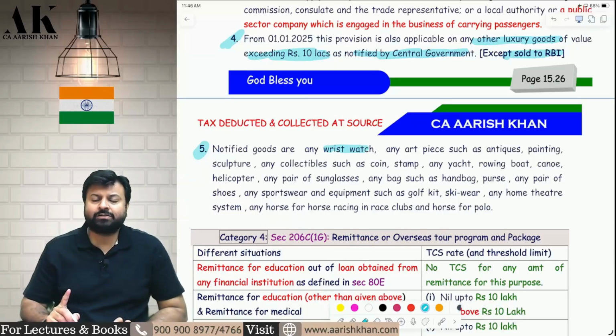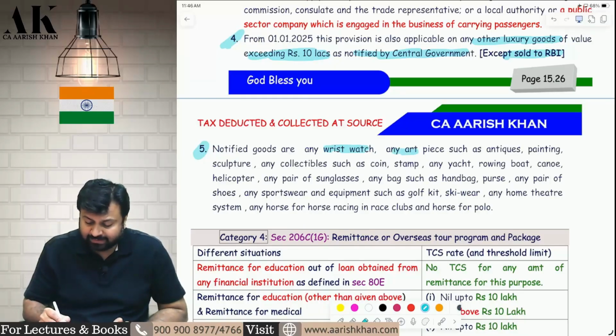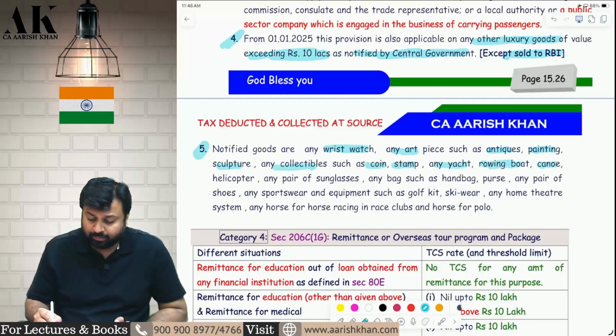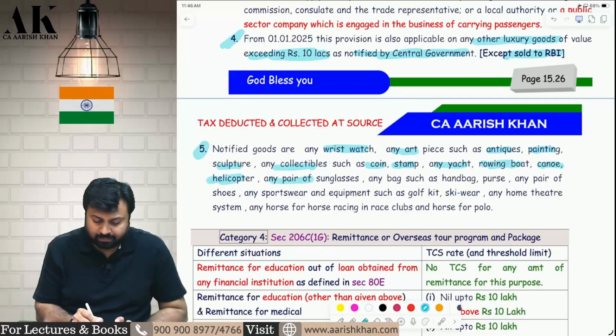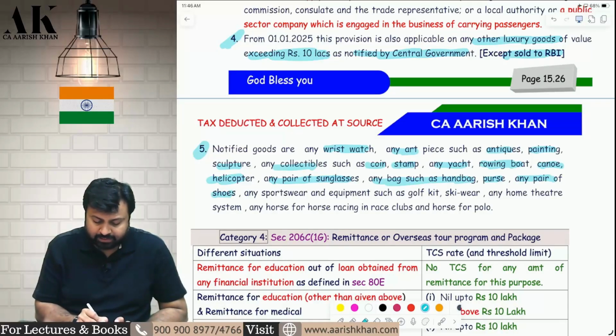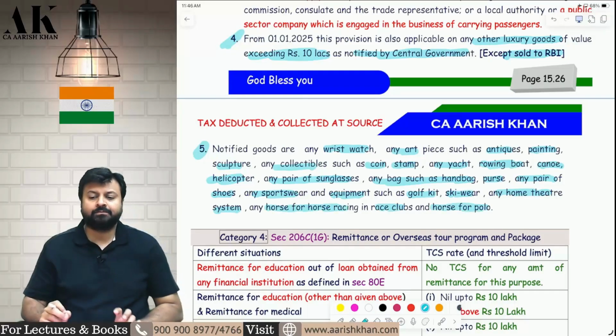If you are purchasing a wristwatch of more than 10 lakh rupees, you have to pay TCS. Any art piece such as antique, painting, sculpture, any collectible such as coin, stamp, any yacht, rowing boat, canoe, helicopter, any pair of sunglasses, any bag such as handbag, purse, any pair of shoes, any sportswear, equipment such as golf kits, ski wear, any home theater system, any horse for horse racing in race clubs and horse for polo.